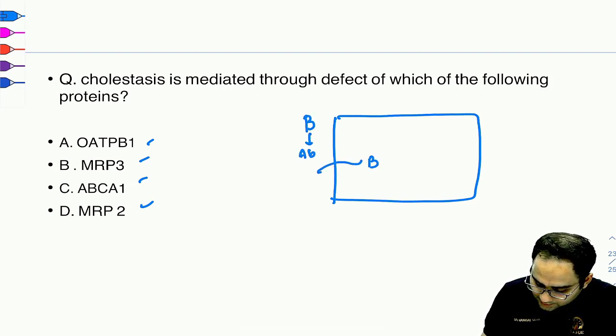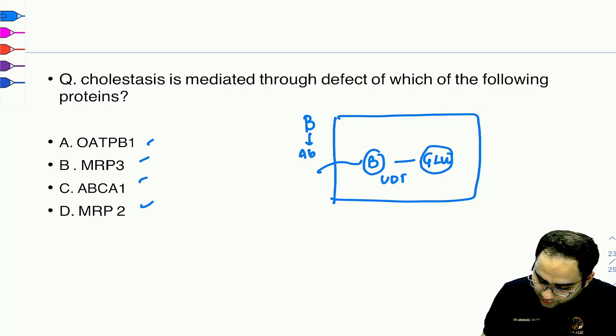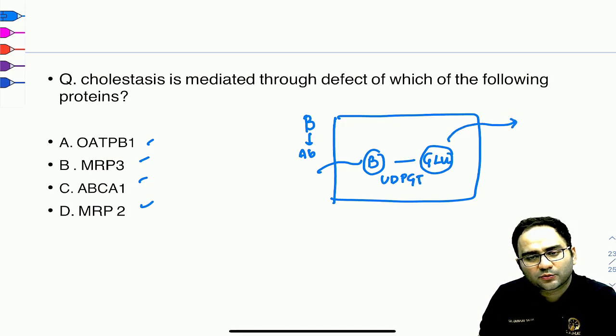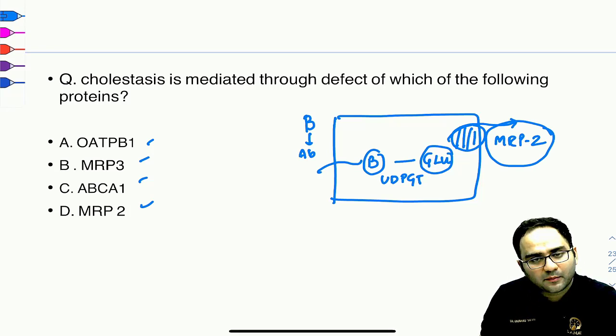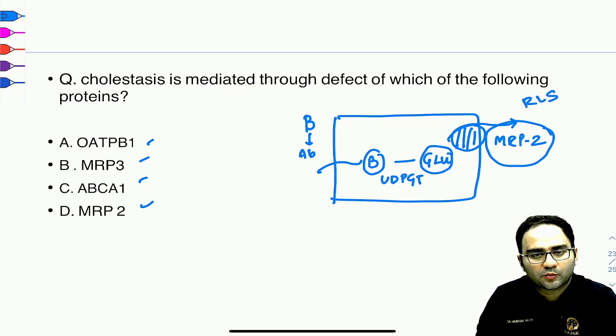It goes inside as bilirubin, then it gets conjugated by the enzyme UDP glucuronosyltransferase. Then it has to be secreted outside by a protein known as MRP2. That's the rate limiting step of bilirubin metabolism.